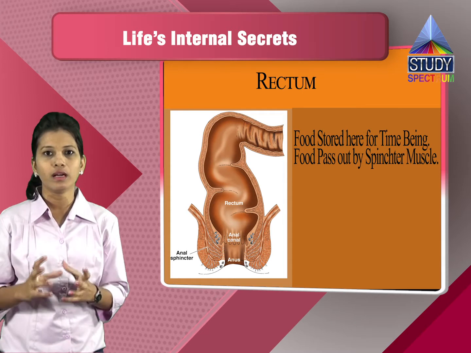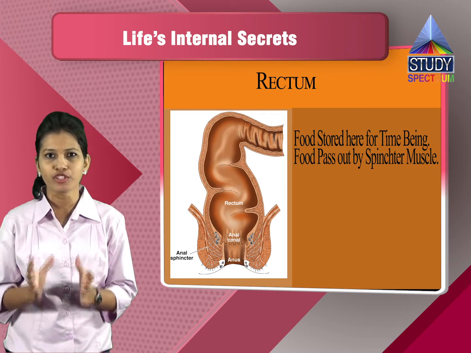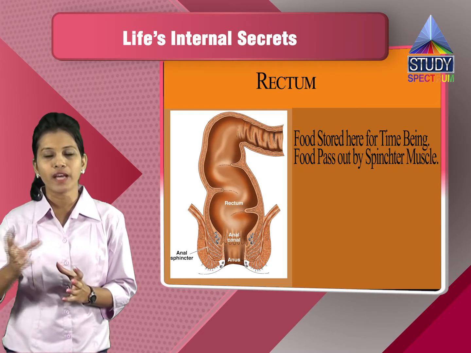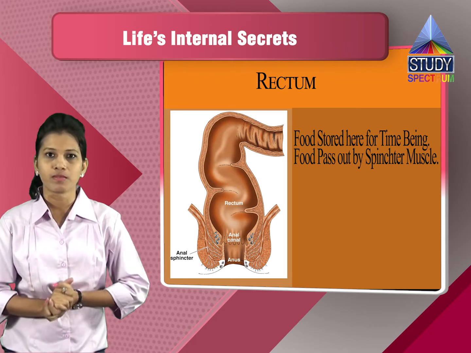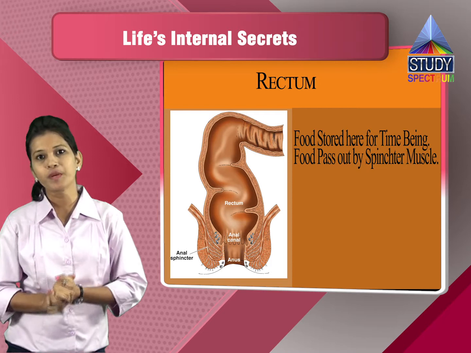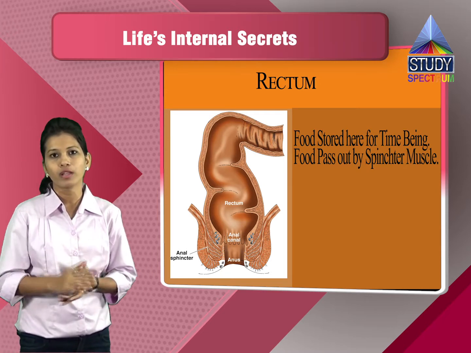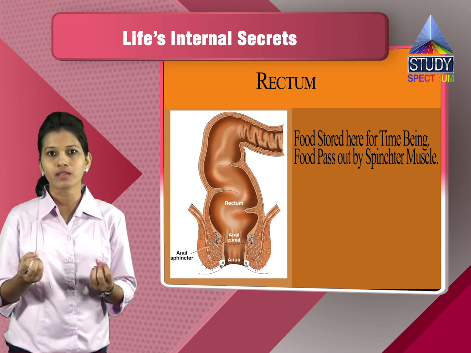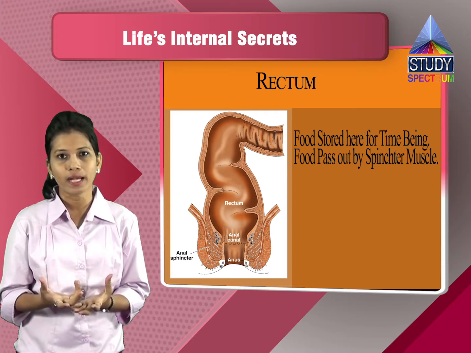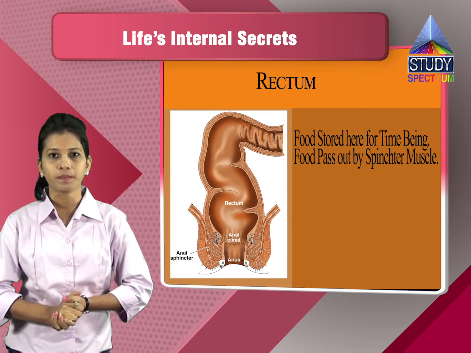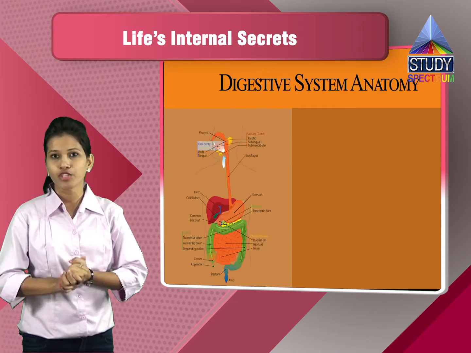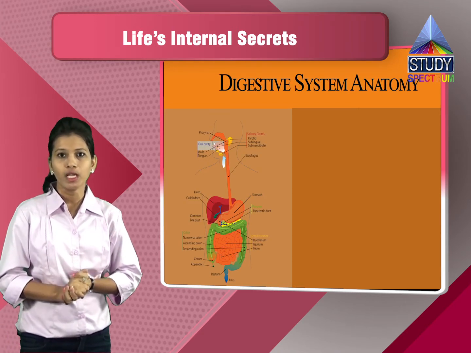After that, when the rectum is completely full, a pressure is created, and because of that, the food leaves your body through the sphincter muscles. As I've already told you, sphincter muscles are muscles which work on the pressure basis. If the muscles are contracted, the food stays, and otherwise if they are relaxed, the food will go out of your body. So this way, the process of digestion takes place in your body.